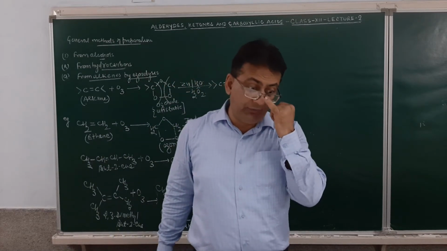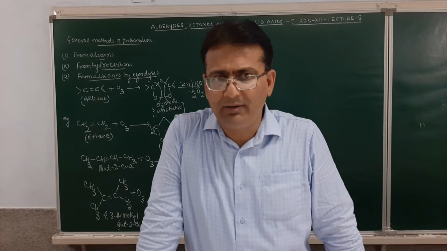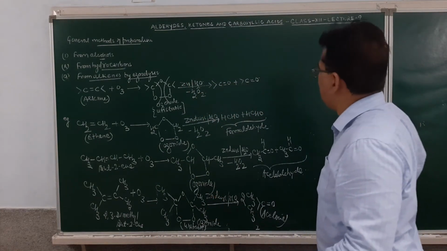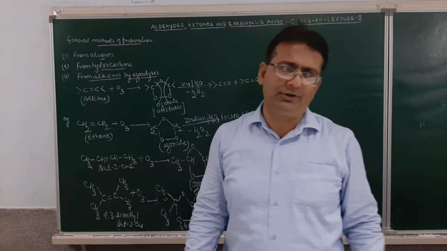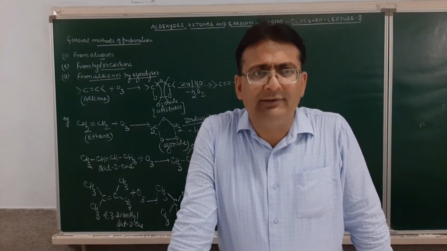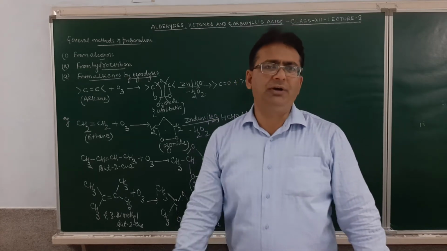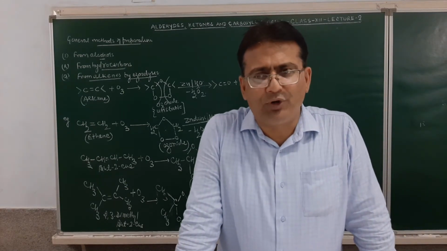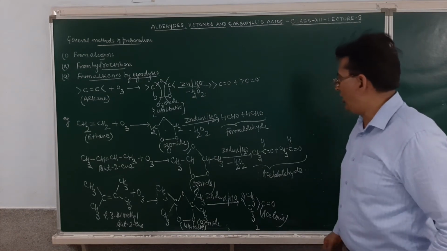The reaction was done with you in class 11th also, if you remember. And this becomes a property of alkenes and a preparation of aldehydes and ketones. So alkenes on ozonolysis form ozonide. These ozonides, when treated with zinc dust and water, will result in the formation of carbonyl compounds, which will be aldehydes or ketones.